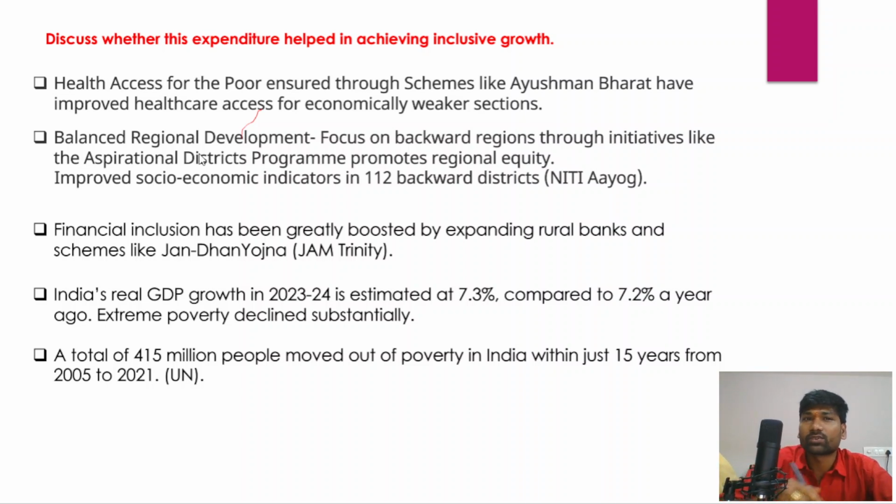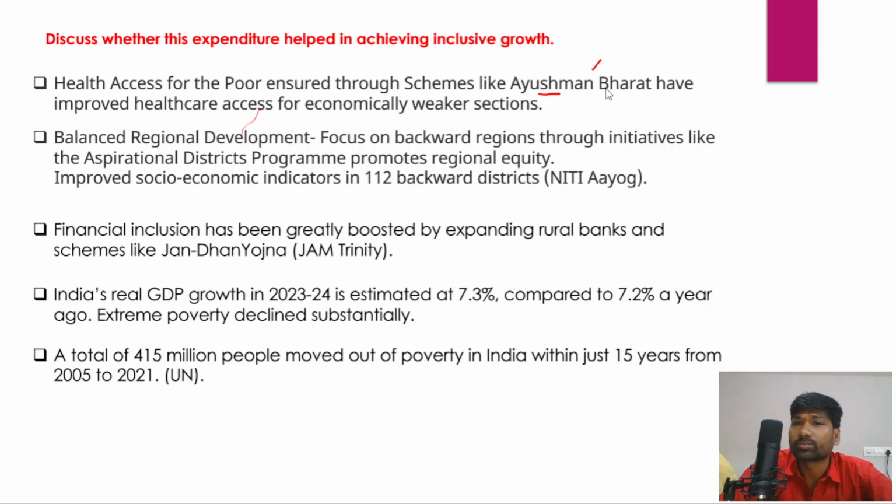So, health access for the poor was ensured through schemes like the Ayushman Bharat scheme. I hope you knew about this Ayushman Bharat scheme, because yesterday also we discussed this Ayushman Bharat program. It provides 5 lakh health insurance for every household, right? In fact, this scheme has also recently been extended to individuals who are above 70 years of age as well.